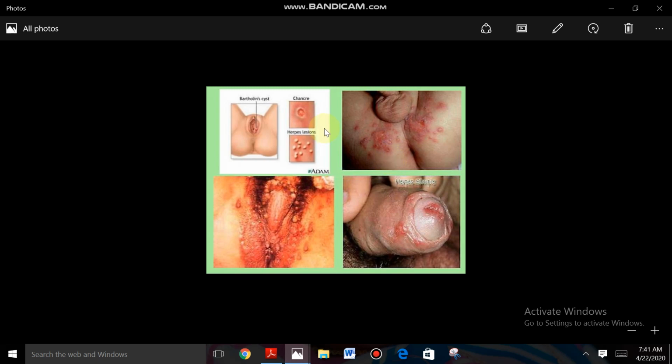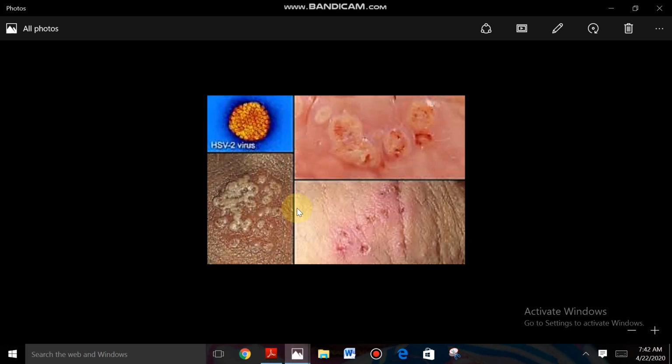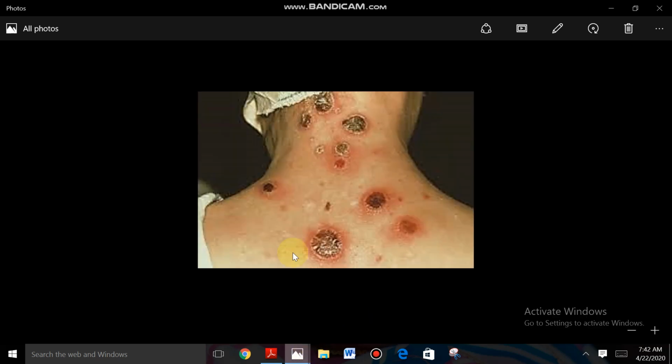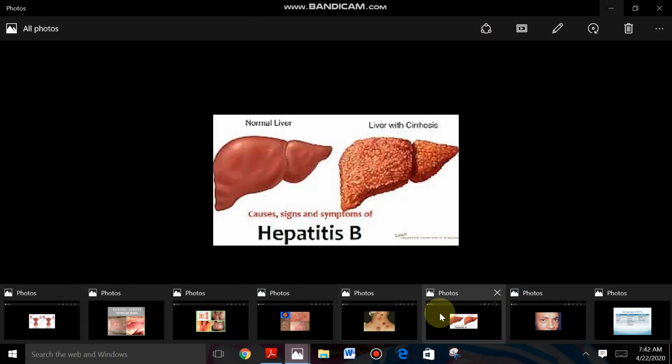Next, the HSV2 virus, which causes infection in the skin. And this is syphilis. There is a lot of infection in the skin, throughout the body, in the region of the neck and face also, with lesions.